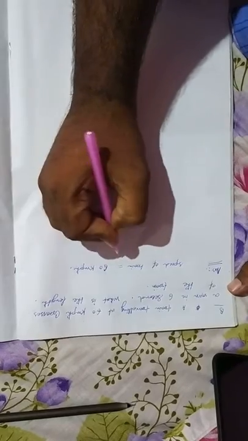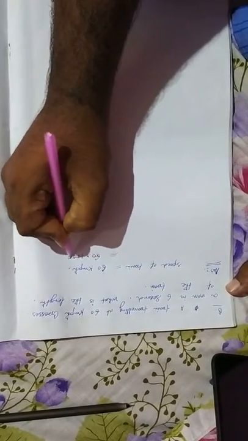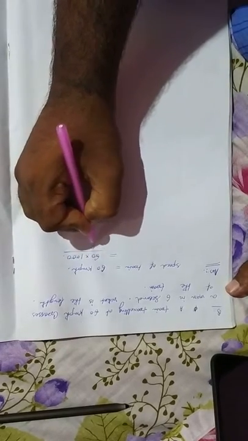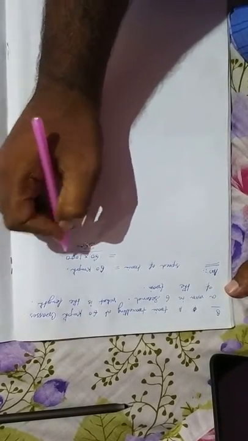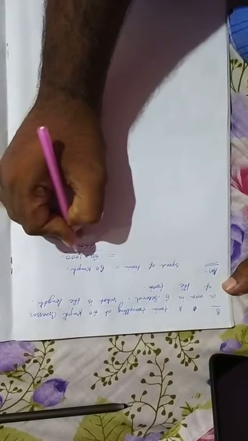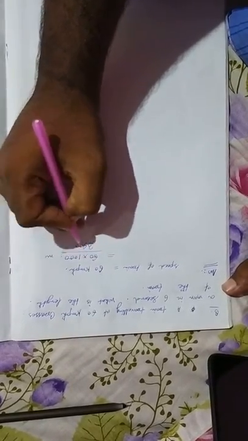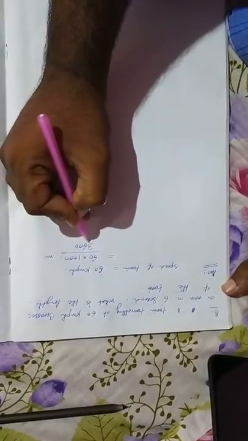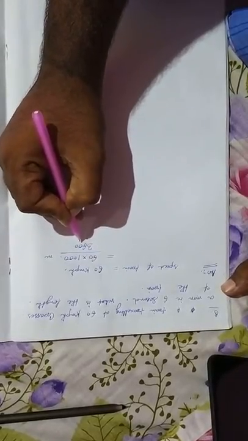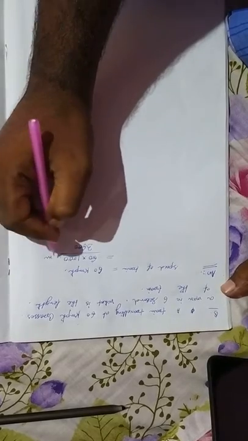So 60 km per hour is equal to 60 into 1000 divided by 3600. 60 kilometer is 60 into 1000 meter, per hour, and 1 hour is equal to 3600 seconds. Did you understand?